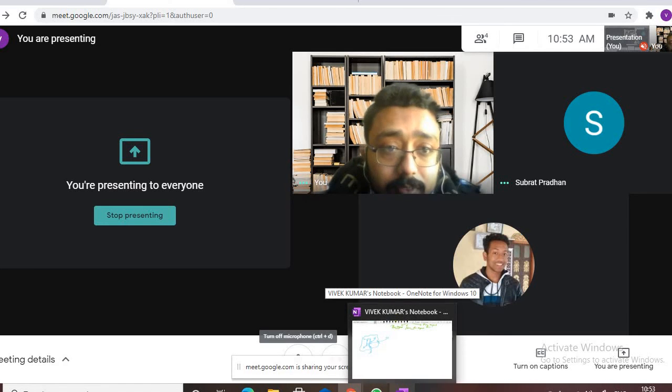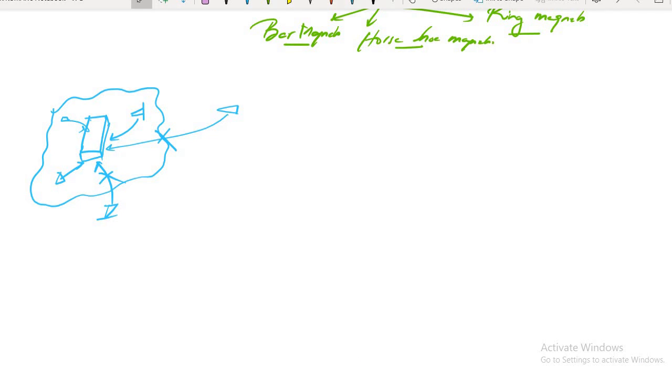Now, let us see. See here, what I have said is that there is a particular range within which, if we have magnetic particles, they will be attracted, and outside that range, the magnetic particles will not be attracted. So now, this whole range has a name called magnetic field.